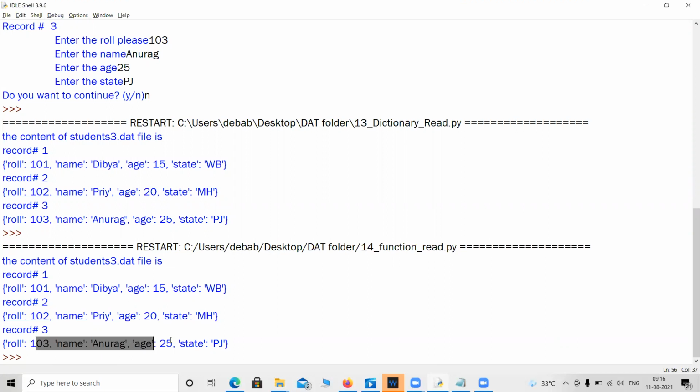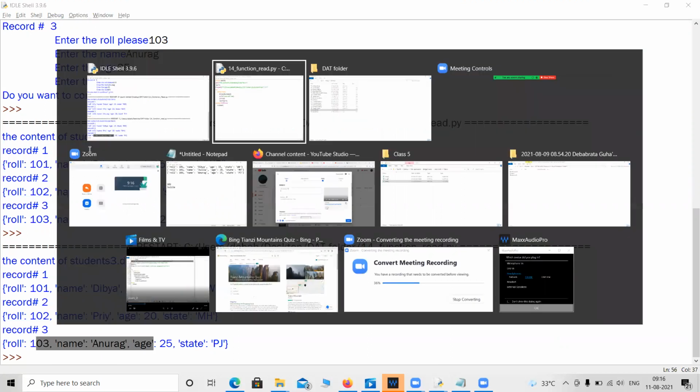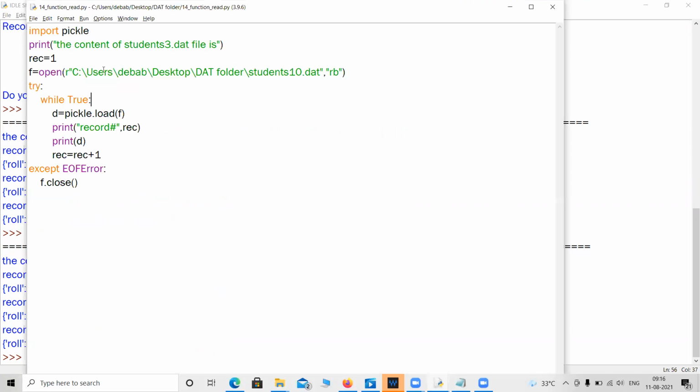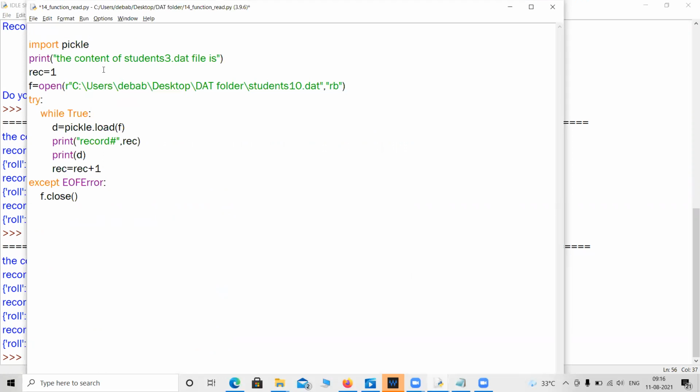Now I will do some modification in the file. I will introduce a function. People have many confusions or misconceptions about functions. People think a function is a complicated thing, but it is nothing but a copy paste thing. Let me show you. I will define a function like read files. No parameter has been taken, and just copy and paste this line inside the function.